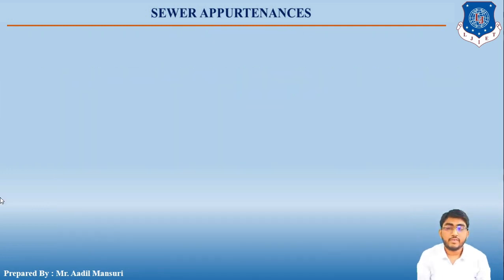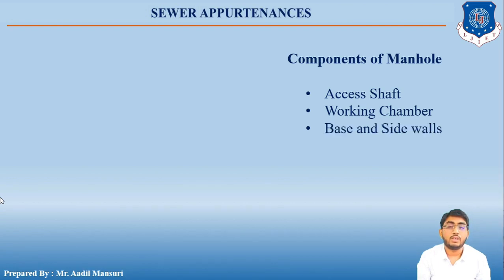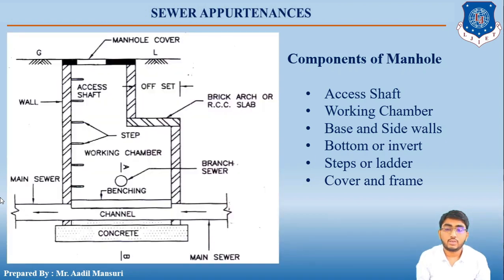Okay, we were discussing the manhole. Let us start with the components of the manhole. There are 6 components of the manhole. First one is the access shaft, then working chamber, base and side walls, bottom or invert, steps or ladders, and cover and frame. So these are the main 6 components of the manhole. Let us have a look at the picture so that you get better clarity. On the top there is a manhole cover, that is the cover and frame, the 6th component of the manhole.